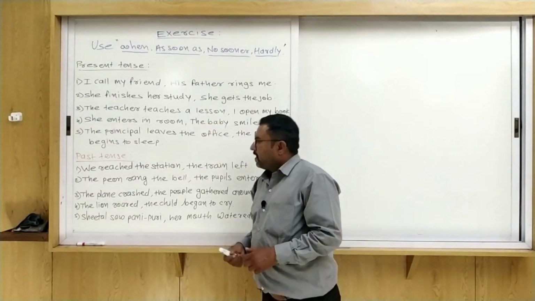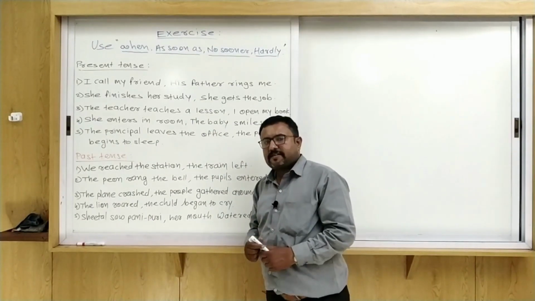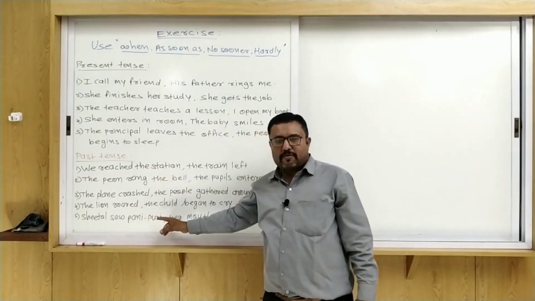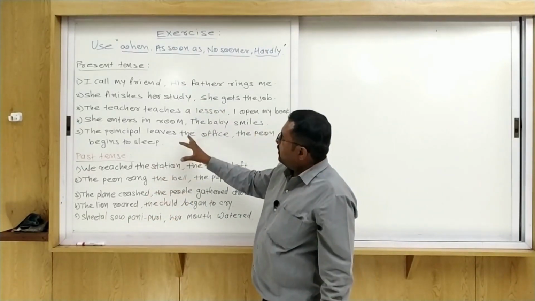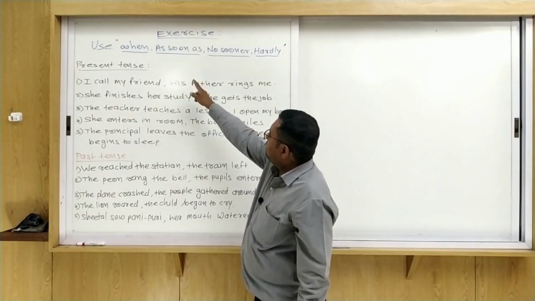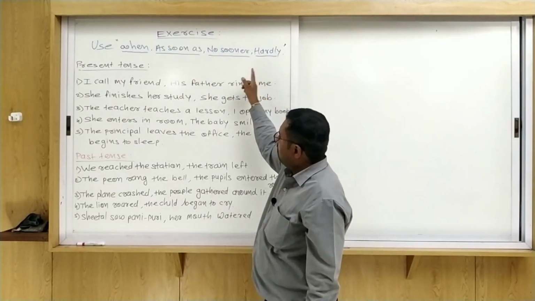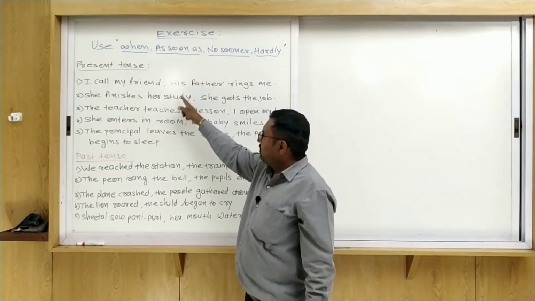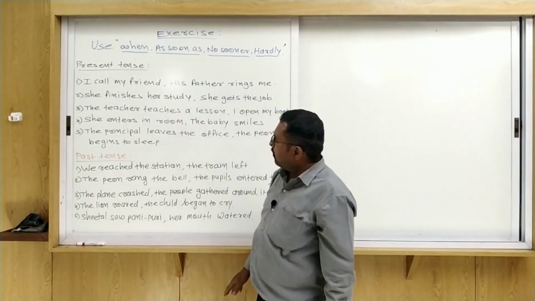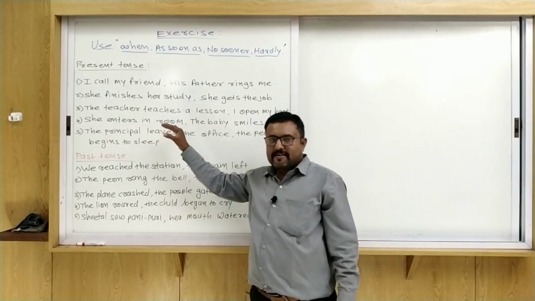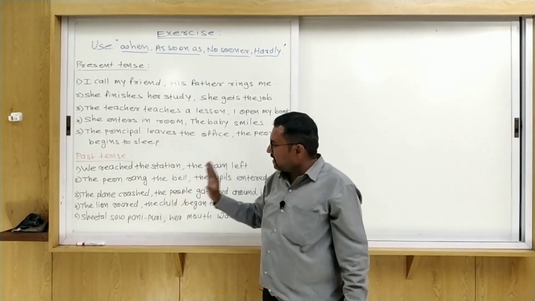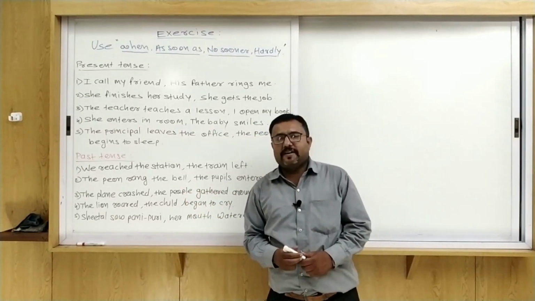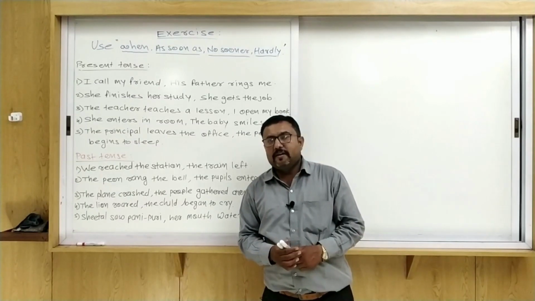Friends, an exercise is given here: 5 sentences about present tense and 5 sentences about past tense. Now you are going to make sentences using when, as soon as, no sooner and hardly. So you have to make 4 answers for each sentence, 4 for each of the 5 sentences. That means 20 sentences here, and the same 20 sentences there. So there are about 40 sentences you are going to write as the answer.